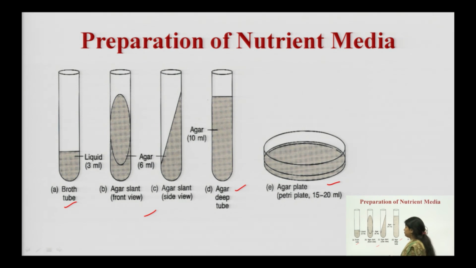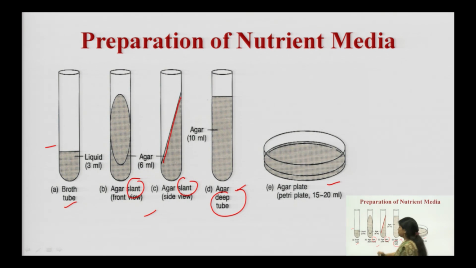If we have nutrient broth, we have prepared a broth which does not have any agar. We have prepared liquid nutrient broth, then we will add it into the test tube, so that we can use that nutrient media further for the growth of microorganisms. If we want to prepare slants or stabs for the growth part, then we will tilt the test tubes at a 60 degree angle, so that we get a slant.